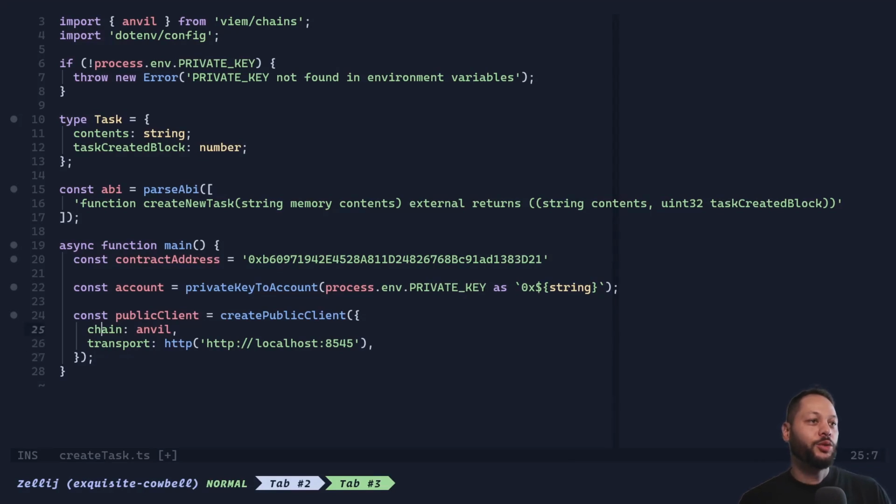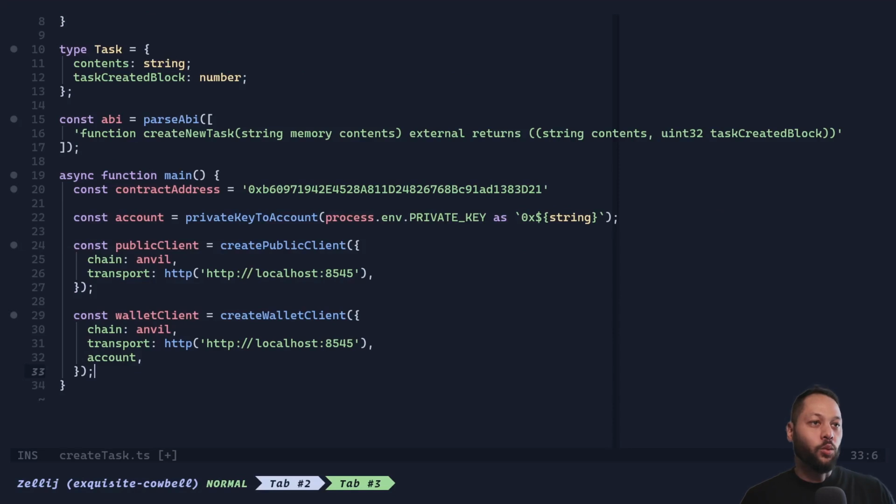And we're going to use the Anvil chain that we pulled in and define the transport. The transport is basically which protocol do you want to use to interact with your chain. You can use WebSockets. In this case, we're using simple HTTP, and we're calling localhost at port 8545, which is the port that Anvil is running on.